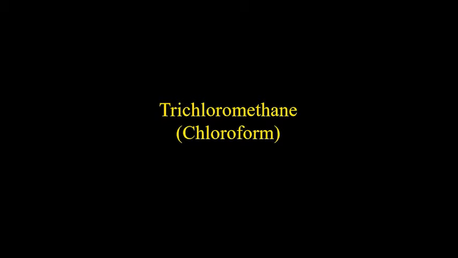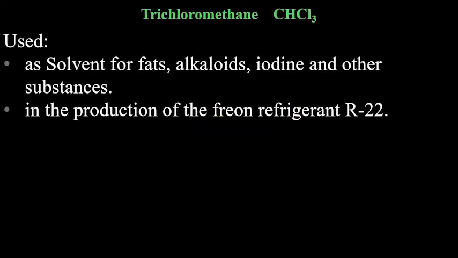Next is chloroform. Now you have three chlorines, so trichloromethane. It is used as a solvent for fats. The previous one was also a solvent, but that was mainly for medicinal purposes, for production of drugs. Here, solvent for fats, alkaloids, iodine, and other substances. We are talking about chloroform.